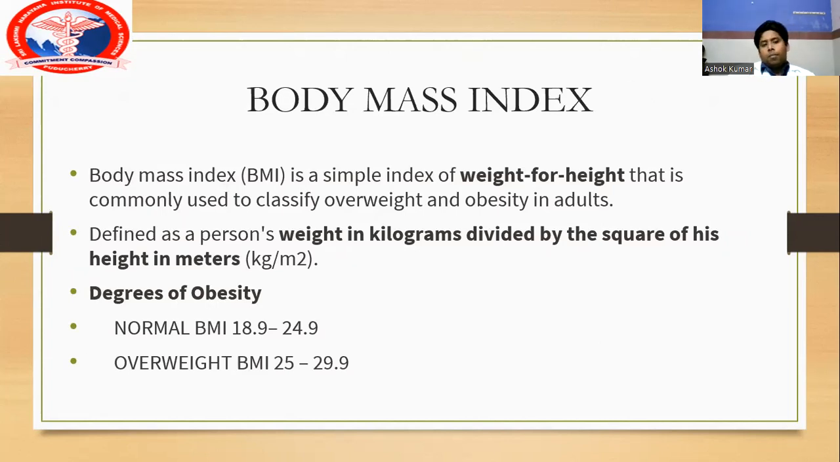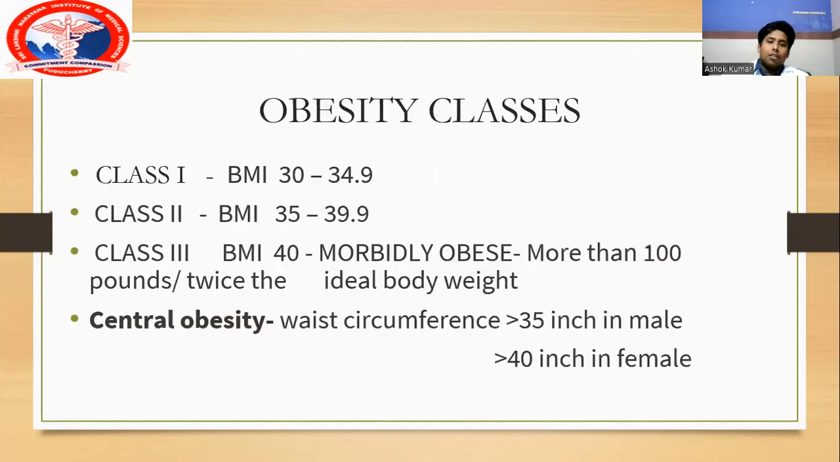So what is this body mass index? It's calculated using a very simple formula: weight in kilograms divided by the square of the patient's height in meters. The normal body mass index is 18.9 to 24.9 kilogram per meter square. If the body mass index is between 25 and 29.9, it's overweight. If the body mass index goes beyond this value, we call it obesity.